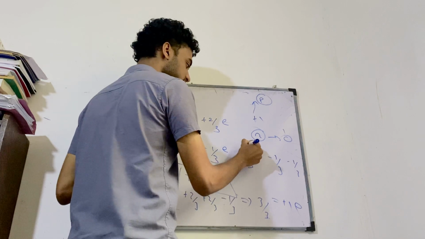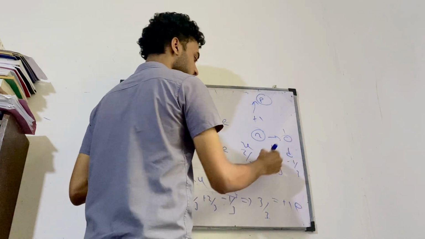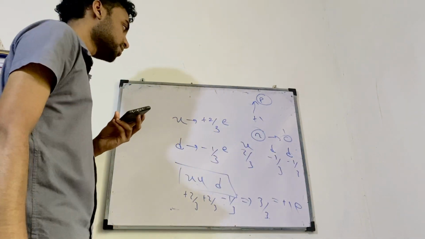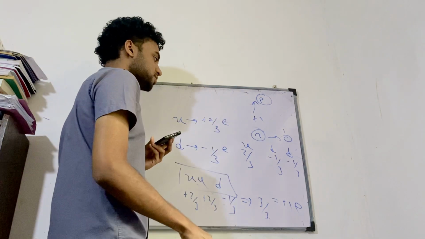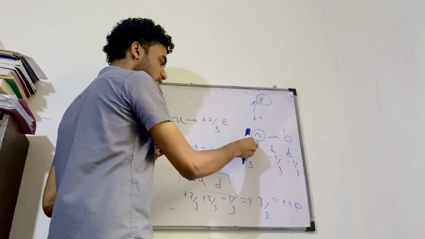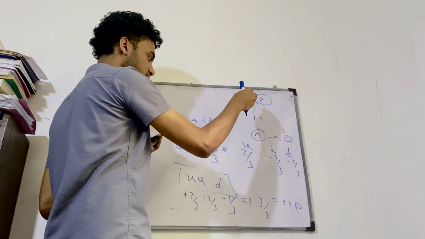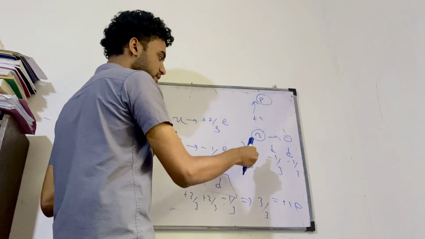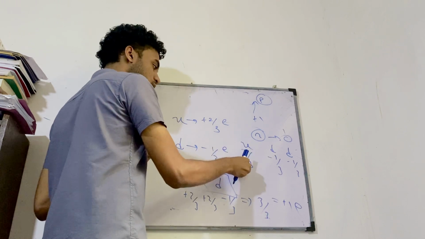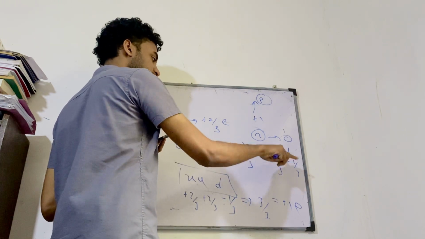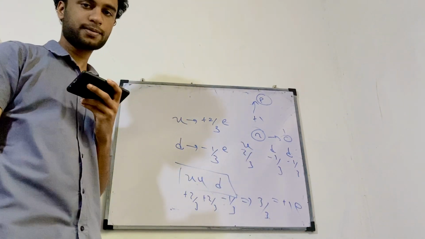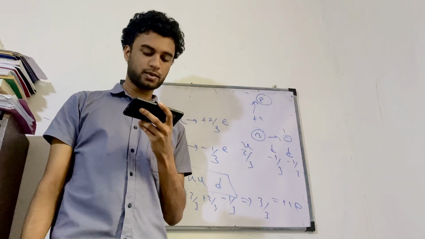So what is this one? U. What is this one? D. D. So UDD gives you the quark composition of a neutron, because the quark composition of a proton is UUD. Neutron is UDD, because 2 over 3 plus minus 1 over 3 plus minus 1 over 3 gives 0. Is that clear? Yeah, so that's understood.